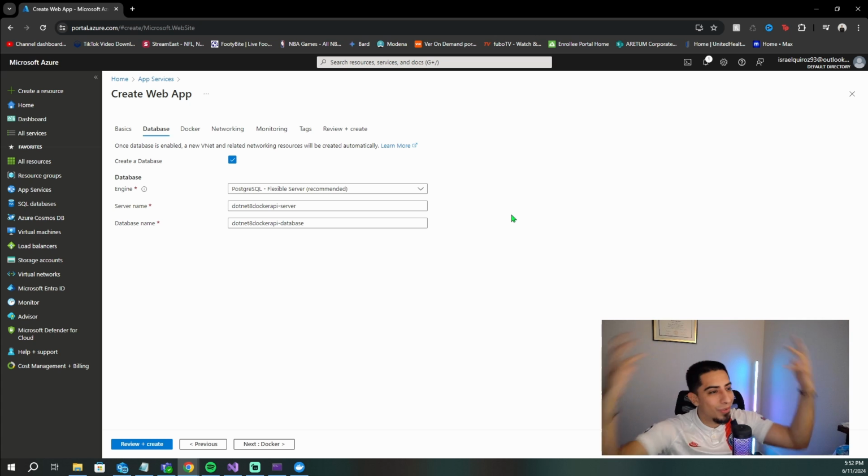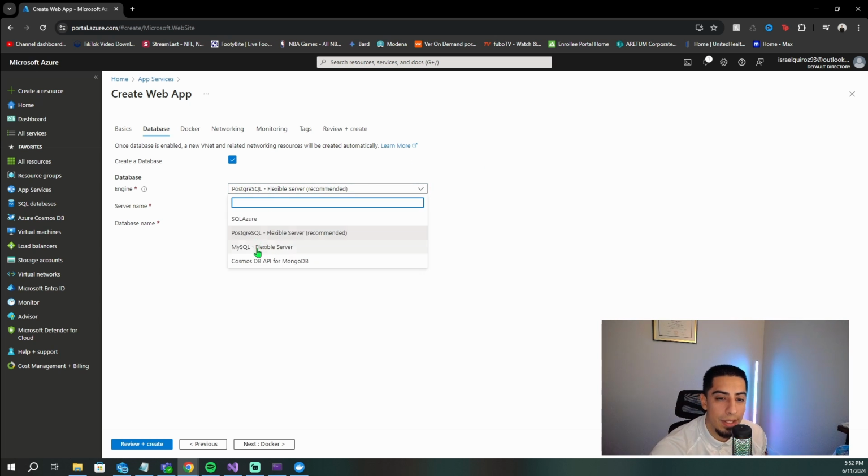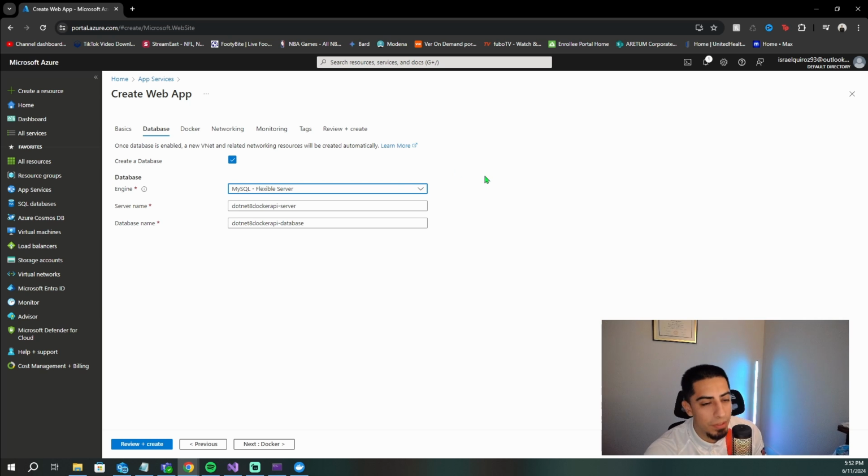It goes within its own container. It needs to have its own database. So I'm just going to create an empty SQL Server. Obviously, my API is not going to pull back anything, but that's what you would select if you were using SQL Server, and it'll create the server and the database for you while it's creating this.